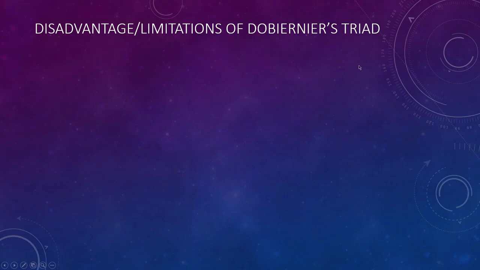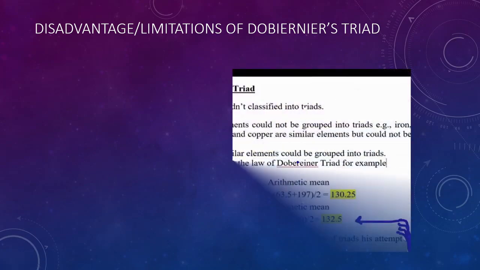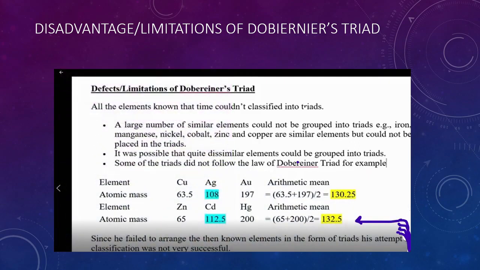Now let's see what is the disadvantage and limitation of Dobereiner's triad. All the elements known at that time couldn't be classified into triads. For example, a large number of similar elements could not be grouped into triads, like iron, manganese, nickel, cobalt, zinc and copper. They are similar elements but could not be placed in triads.